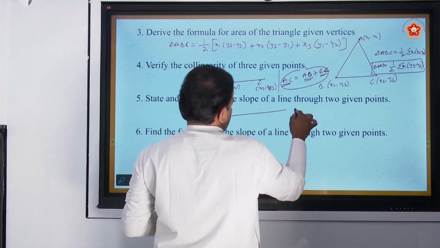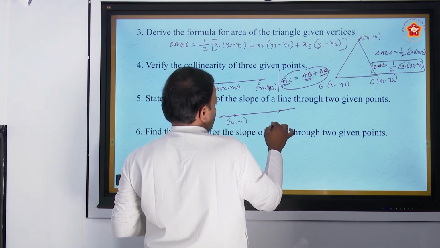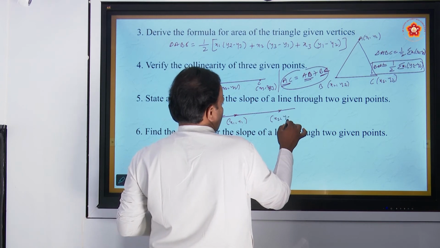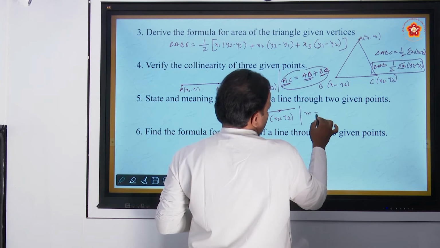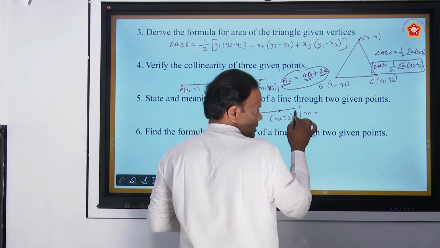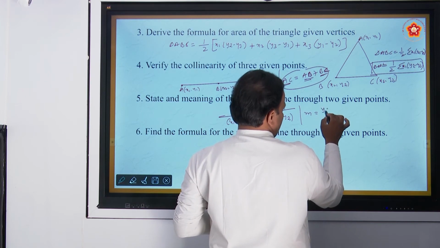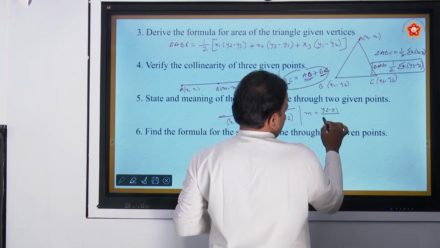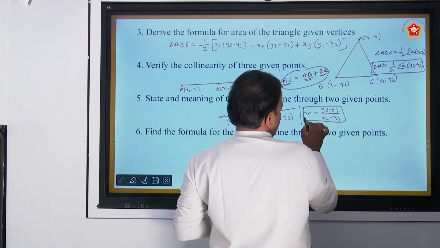Suppose the line is passing through 2 points (x1, y1) and (x2, y2). What is the slope of this line? Normally slope is denoted by m. The slope formula is y2 minus y1 divided by x2 minus x1. This is the slope formula.